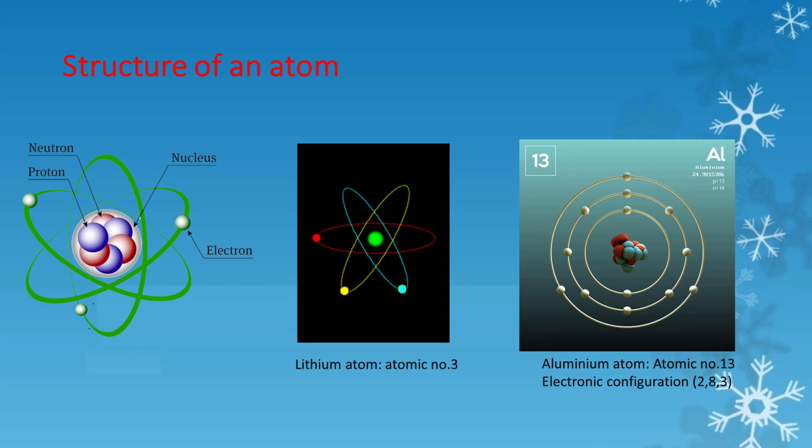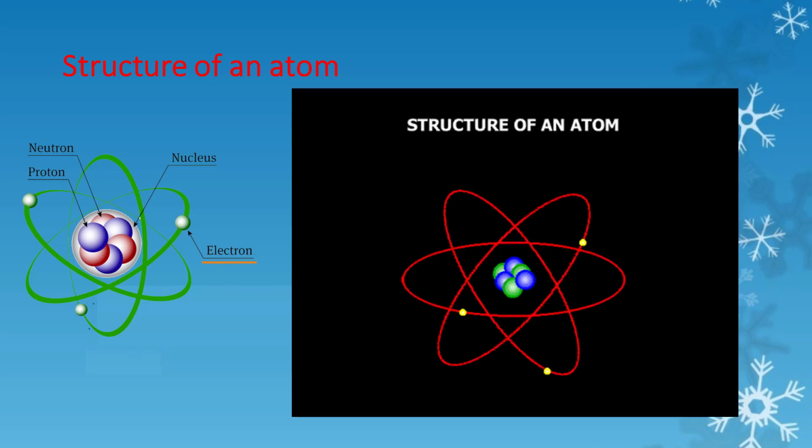According to this, an atom is formed from the nucleus and the extranuclear part. The nucleus consists of positively charged protons and electrically neutral neutrons. The extranuclear part in the atomic structure includes negatively charged electrons revolving around the nucleus and the empty space in between the nucleus and the electron.